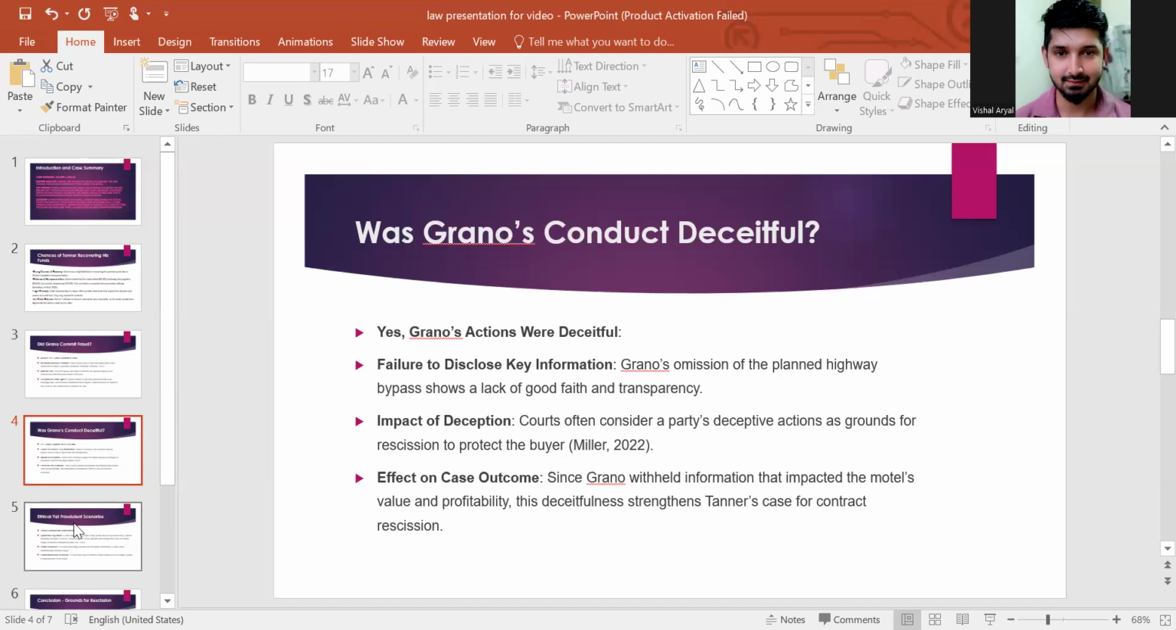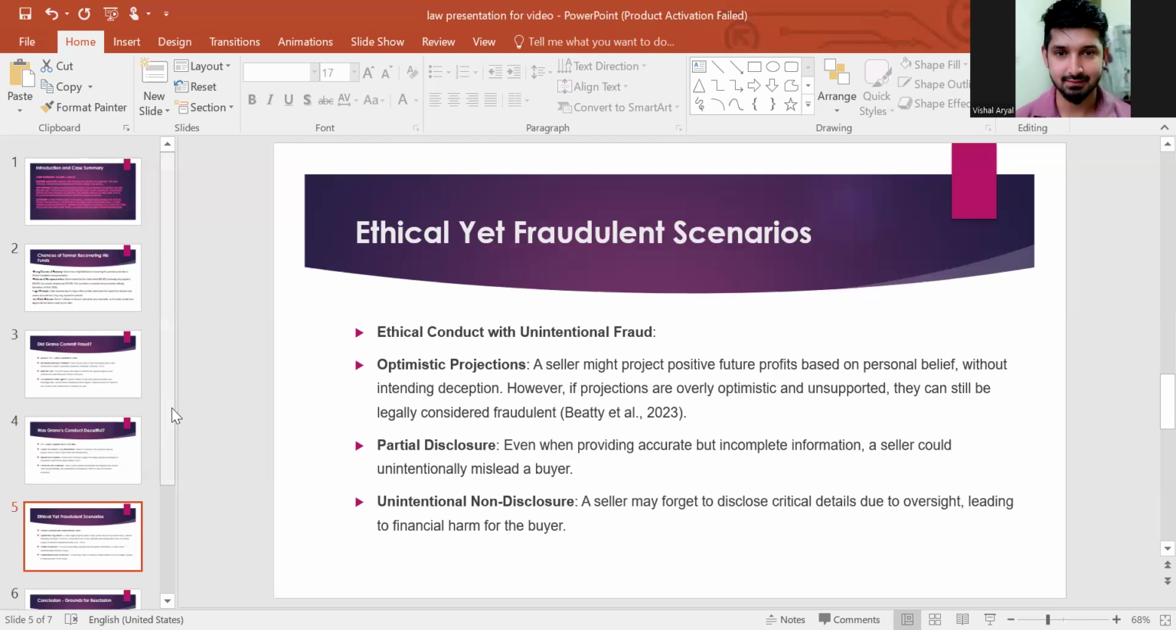We'll be heading to another slide now: the ethical yet fraudulent scenarios. So, ethical conduct with unintentional fraud. Sometimes the act of a seller looks ethical, and there is no intention behind the deceptive action or inducing the sale, but their action ultimately becomes a fraudulent act as per the law.